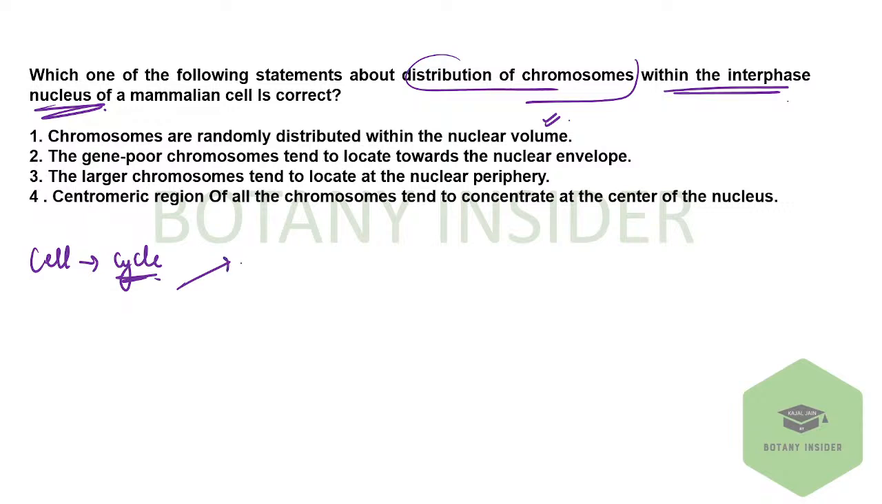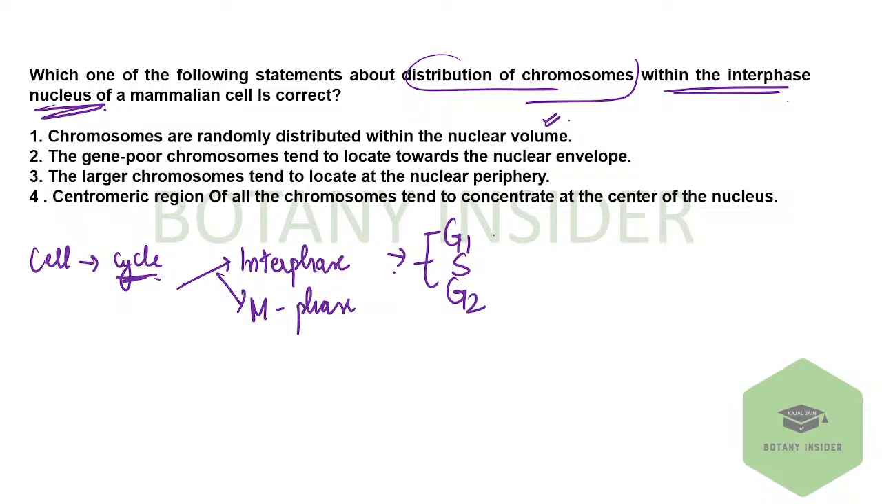So at that phase, you have the interphase and then you have the M phase as well, right? In the interphase, the cell is preparing to divide. In the interphase itself, you have the G1, S and G2 phases. The question is asking, during this interphase, the distribution of the chromosomes is in what format? This is what the question is.